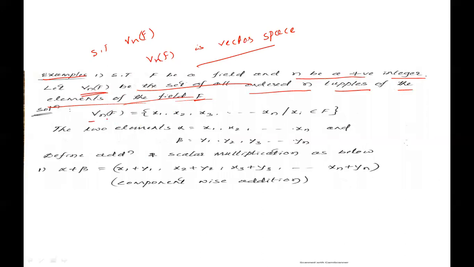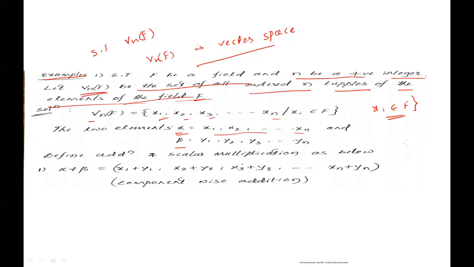Solution. Vn over F is the set of n-tuples x1, x2, x3 and so on up to xn, such that xi belongs to F, the field F. Take two elements alpha equal to x1, x2 and so on xn, and beta equal to y1, y2, y3 and so on yn.